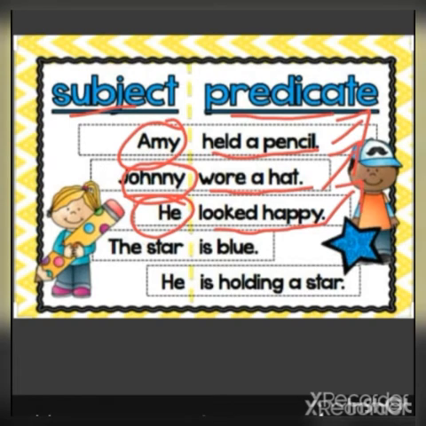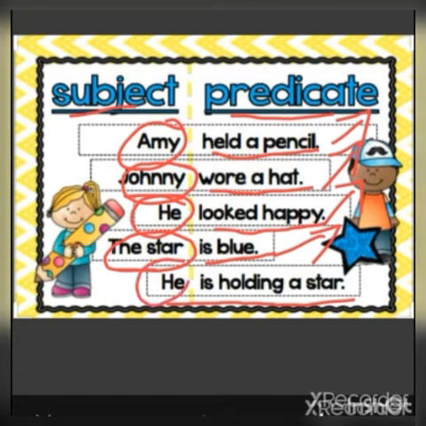Next one, the star is blue. So the star is a subject. How is the star? The star is blue. So that is a predicate. Next one, he is holding a star. So he is a subject. What is he holding? He is holding a star. So it tells about the subject. So is holding a star is a predicate.